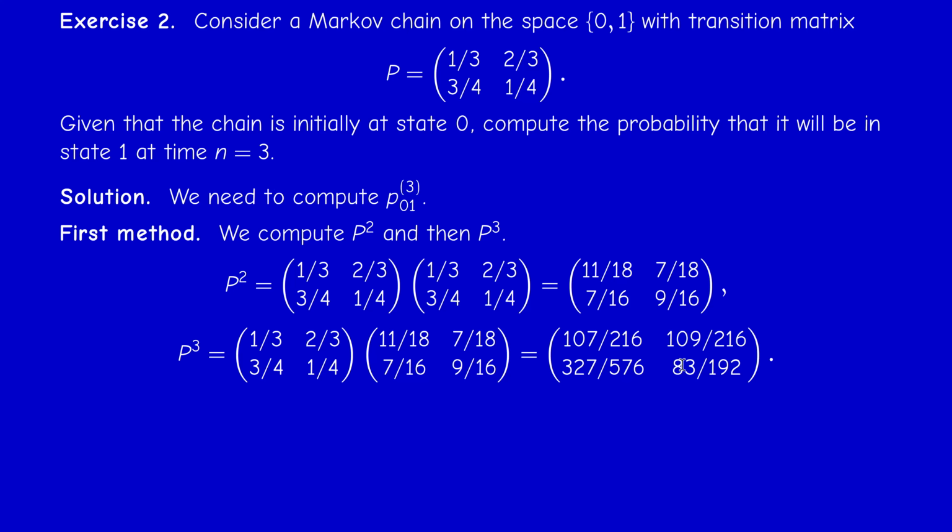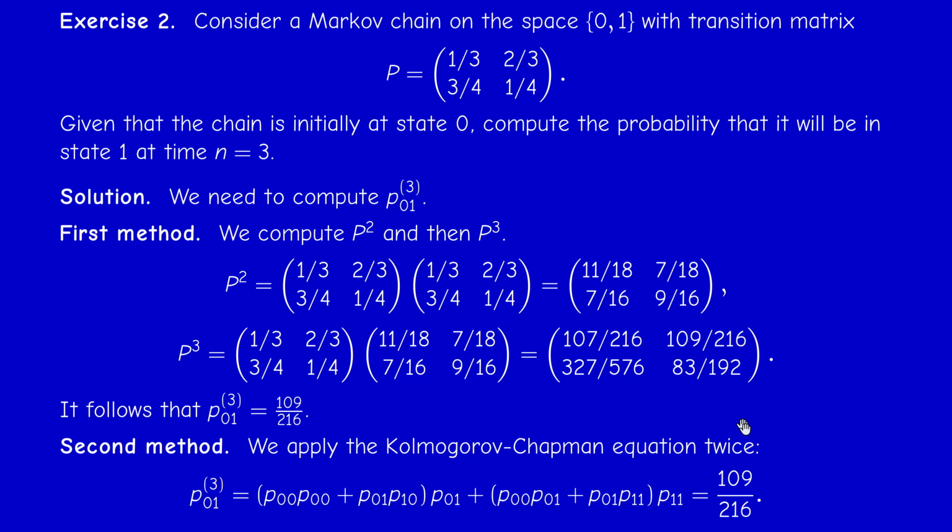Or you can apply directly the Kolmogorov-Chapman equations, and you get the same result. Now, the second method is usually less expensive in computations, because you can count the number of operations involved here. So you count them and you can compare. So when I ask you only about some specific transition probability and you don't have enough time, it's better to use the Kolmogorov-Chapman equation. But the first has the advantage of being more clear, because you may be lost in these computations here. But essentially, they are the same.